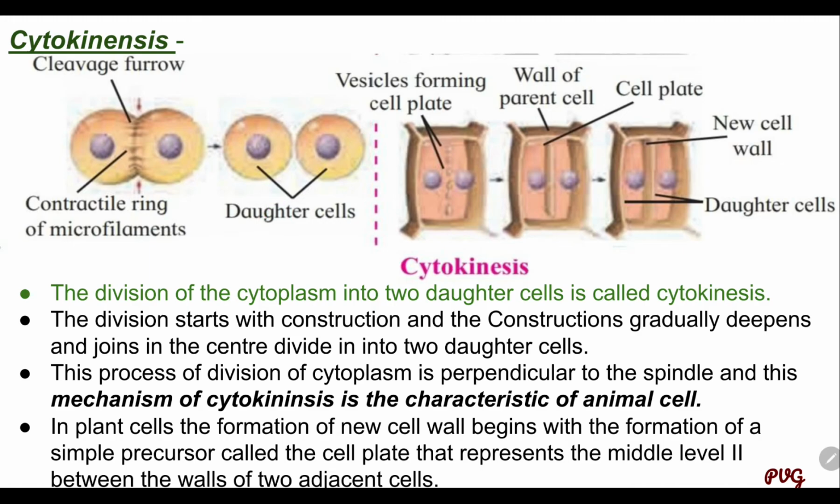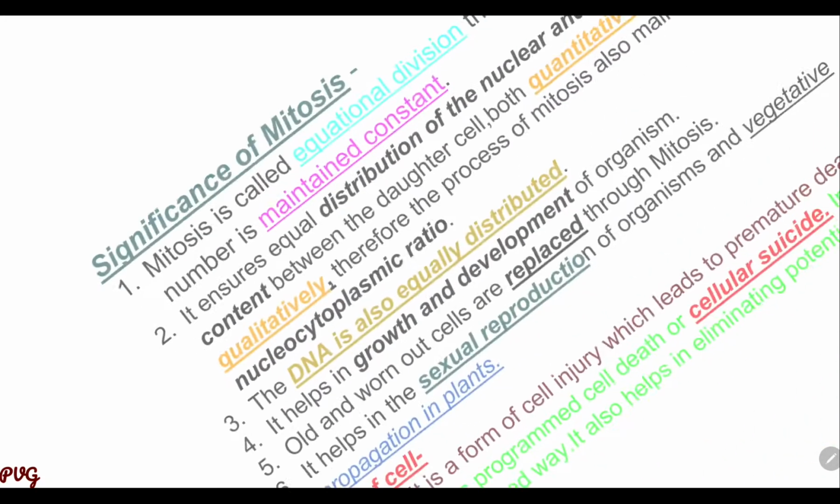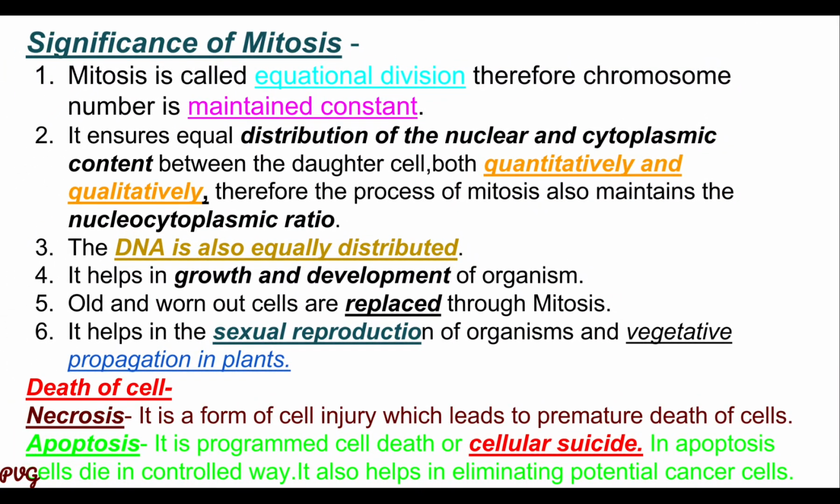But in plant cells, the formation of a new cell wall begins with the formation of a simple precursor, called the cell plate, that represents the middle lamella between the walls of two adjacent cells.